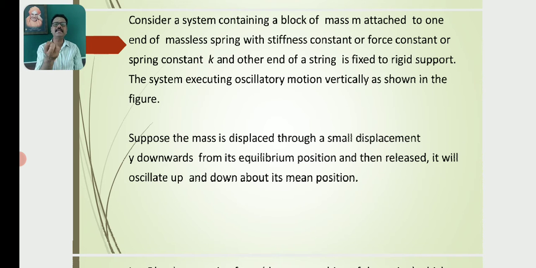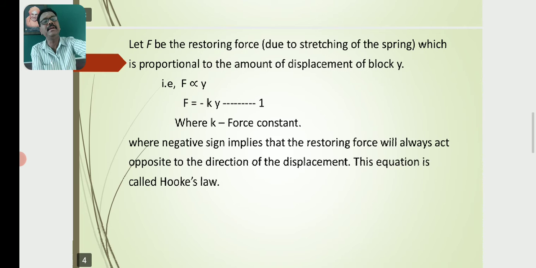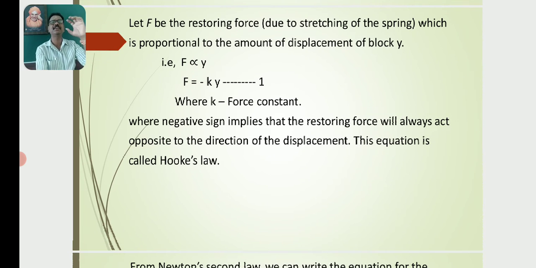Suppose the mass is displaced through a small displacement y downwards from its equilibrium position and released. It will oscillate up and down about its mean position, executing simple harmonic motion.